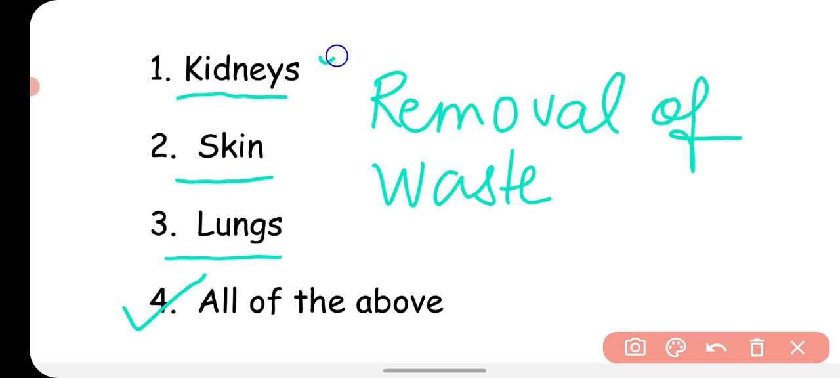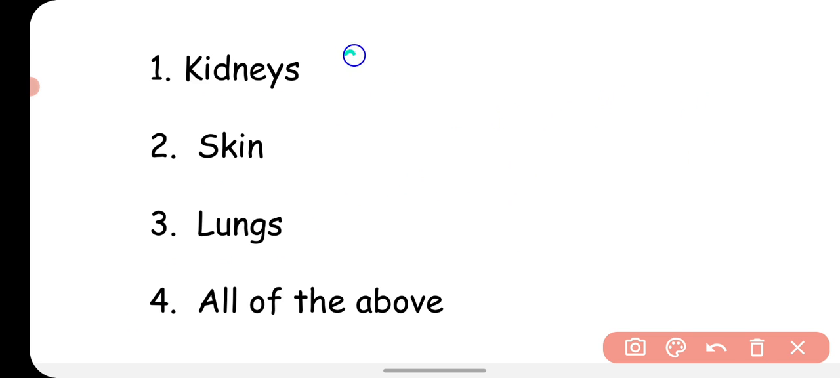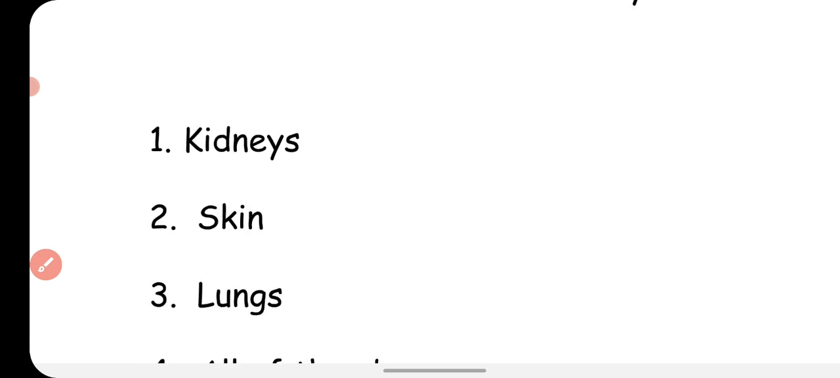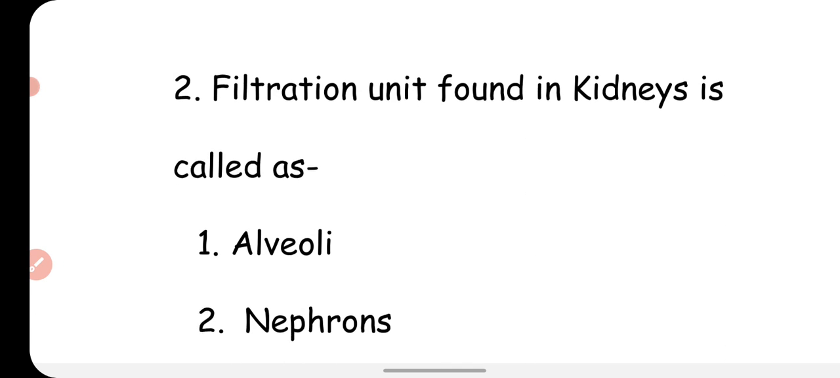You know that the kidney removes the nitrogenous excretory product like urea, uric acid from the body. Skin excretes or removes the extra salts and water from the body, and lungs remove the carbon dioxide gas during the process of exhalation, right? So the correct option is all of the above, because all these organs play an important role to remove the waste from the human body. So the answer is all of the above. Okay, now let's see the next question.